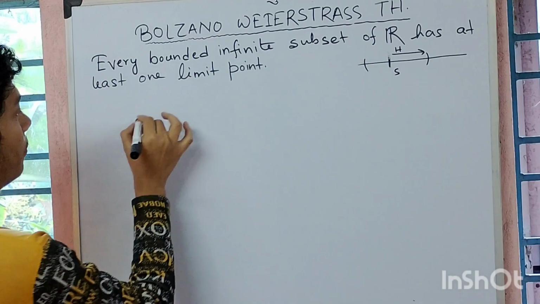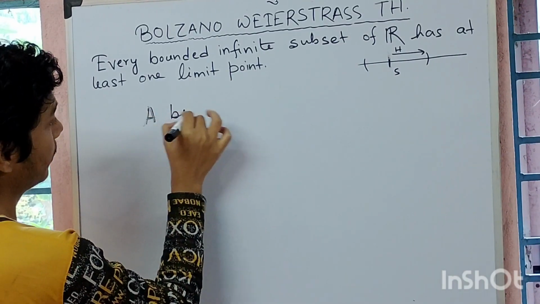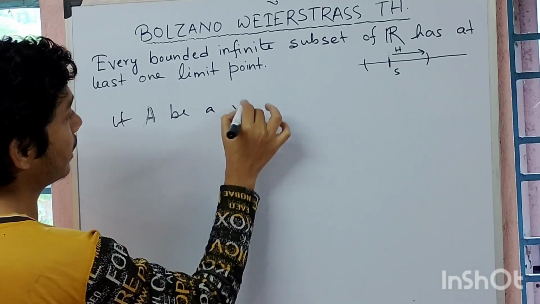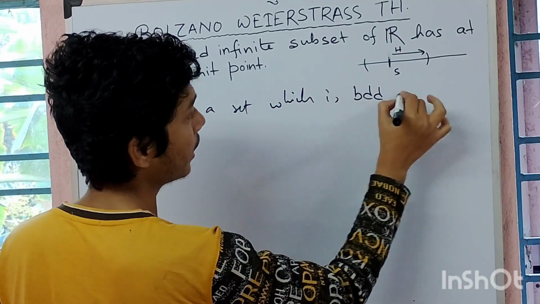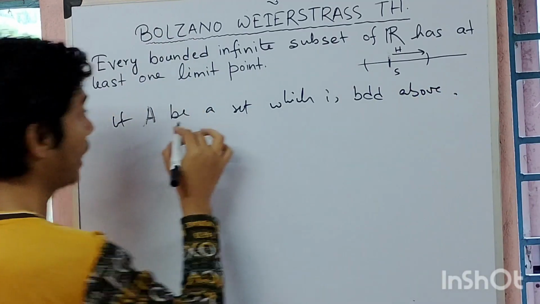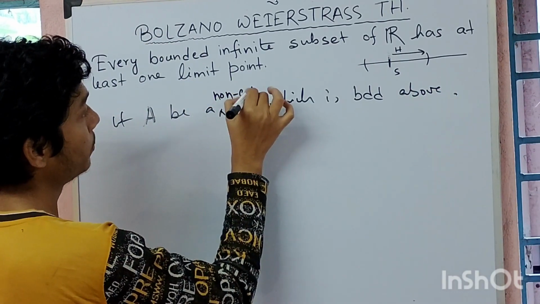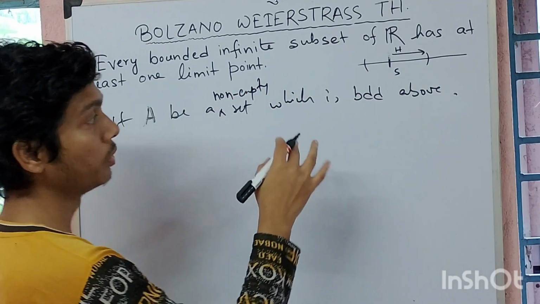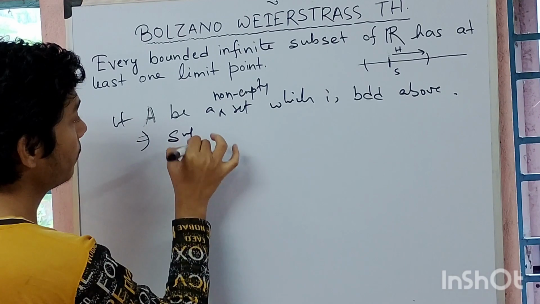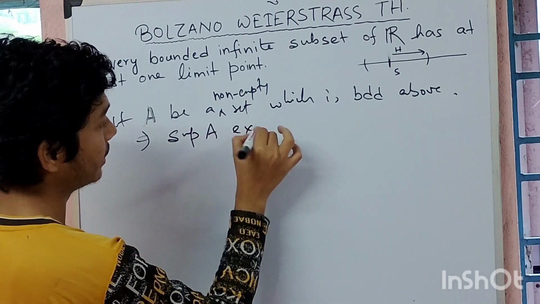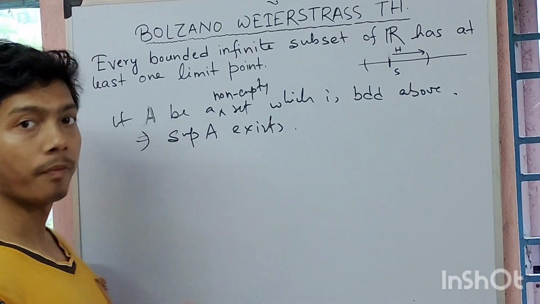Let A be a set which is bounded above, and A should be a non-empty set. It should be non-empty. It is a non-empty set which is bounded above. Then the supremum of A exists. And what is the supremum of A?